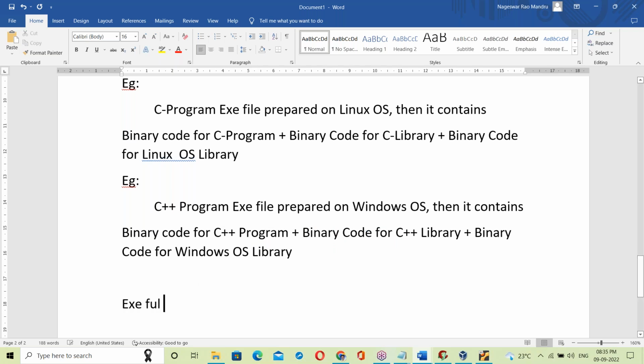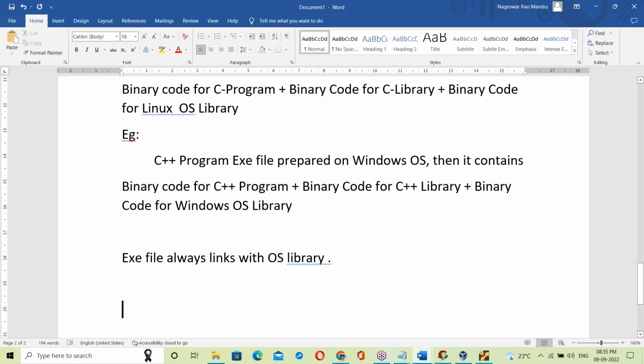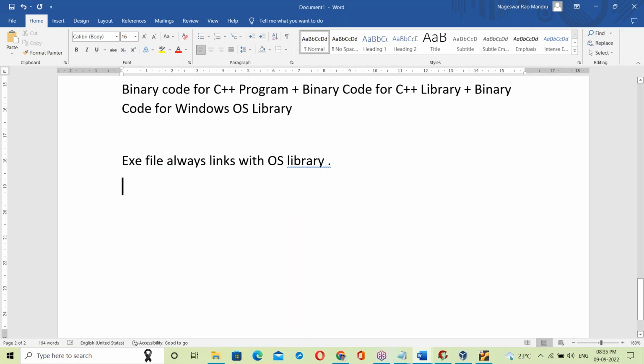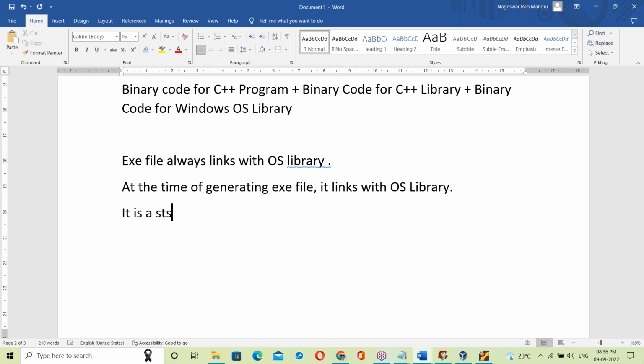So what is happening? An exe file always links with the OS library at the time of generating the exe file. It is a static linking.